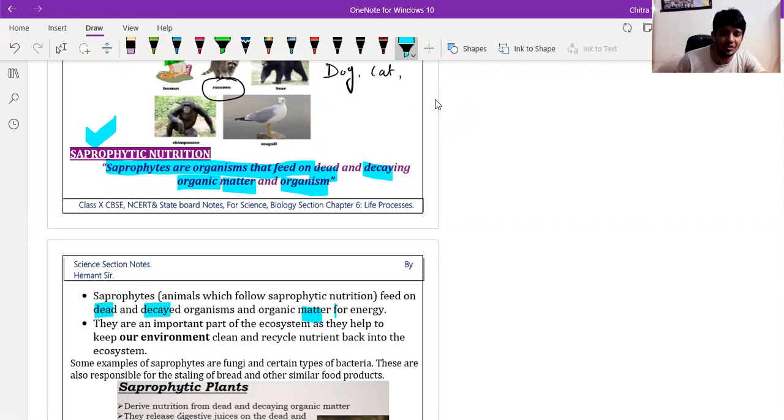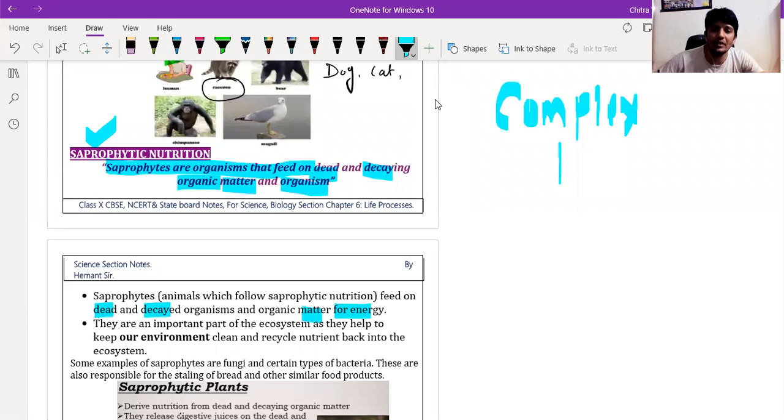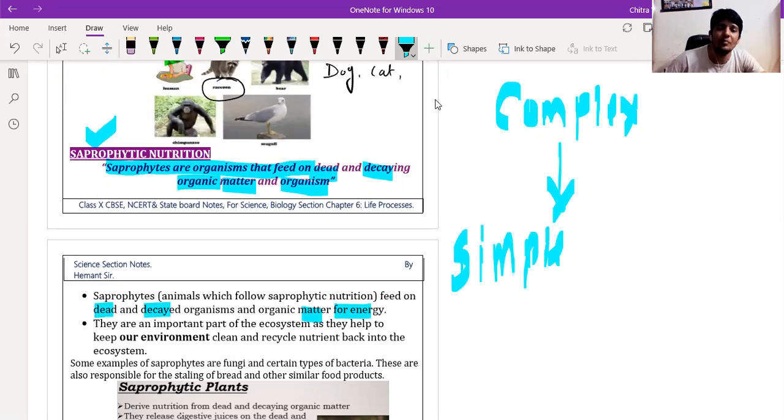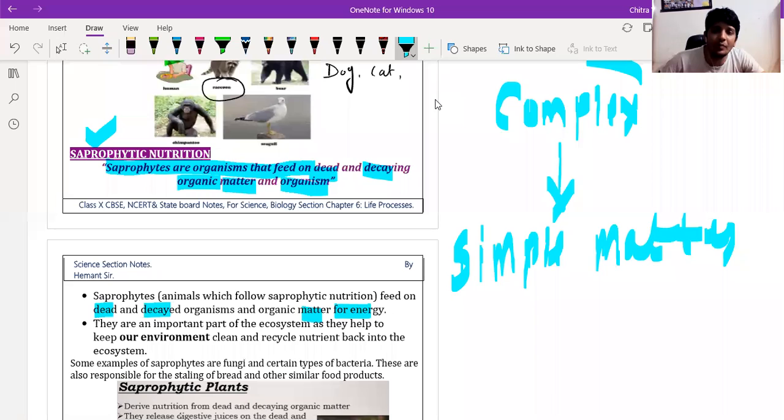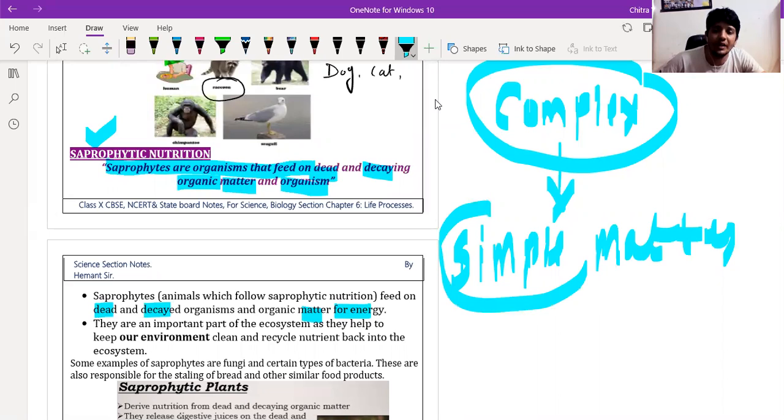They feed upon the dead and decaying organism and organic matter for their energy, and they convert complex food material into simpler form. What are they doing? They are converting the complex material into the simple form. This is the main and important role of the saprophytes.